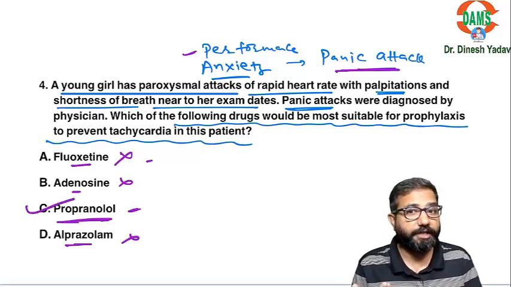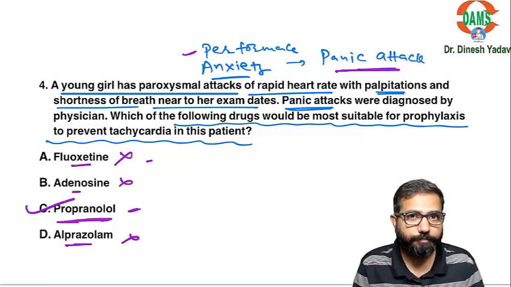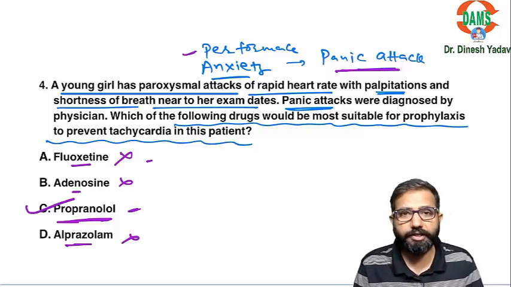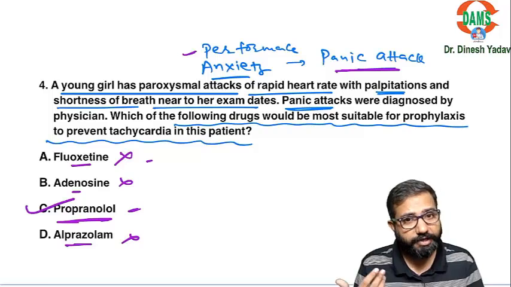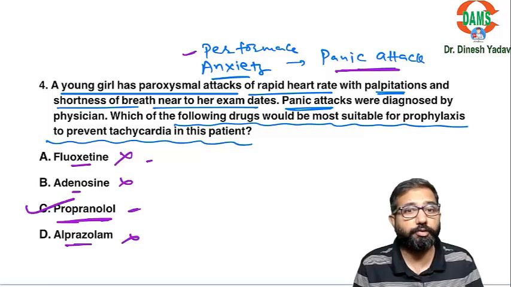And panic attack is there. Tachycardia is the main problem. To control the tachycardia, to prevent these panic attacks, propranolol will be the best drug in these patients. If she is not suffering from tachycardia, repeated panic attacks are there, then panic disorder was diagnosed, then you can start the fluoxetine. But this is not a case of panic disorder.